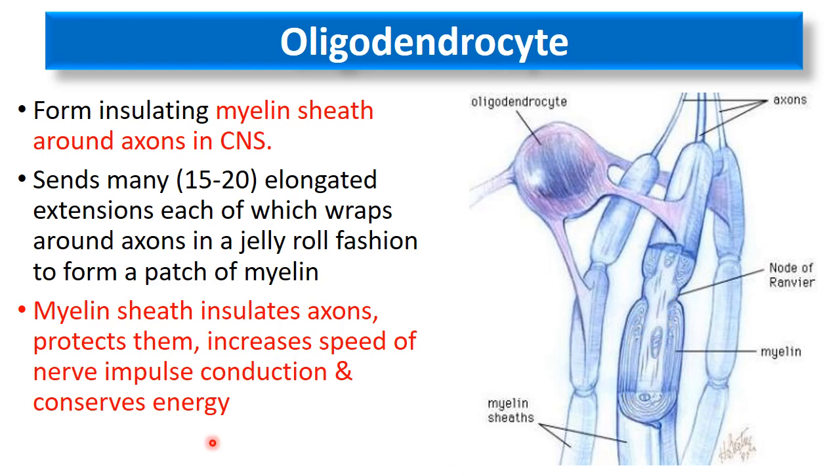Now you can see here that the oligodendrocyte wraps around the axon in a jelly roll fashion, and it forms patches of myelin which is interrupted by the node of Ranvier. At the node, the action potential can occur in a jumping manner, but at the other parts where the myelin sheath is present, it helps in the insulation. So it prevents the leakage of ions, so electrical current does not leak out. So it increases the speed of nerve conduction, and it also conserves energy.